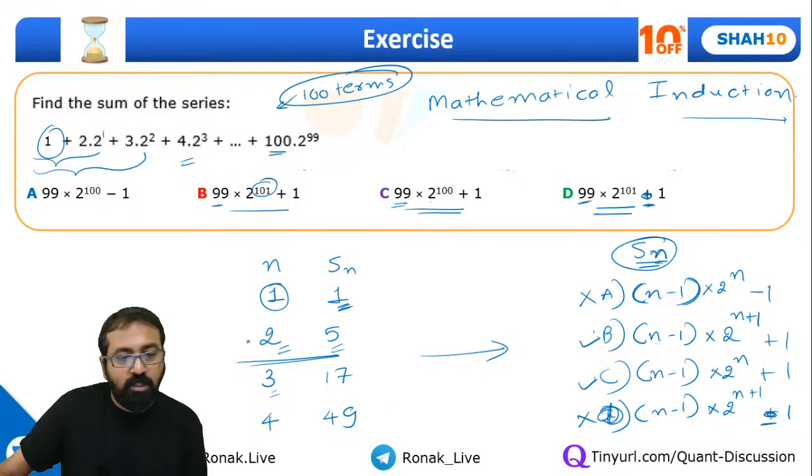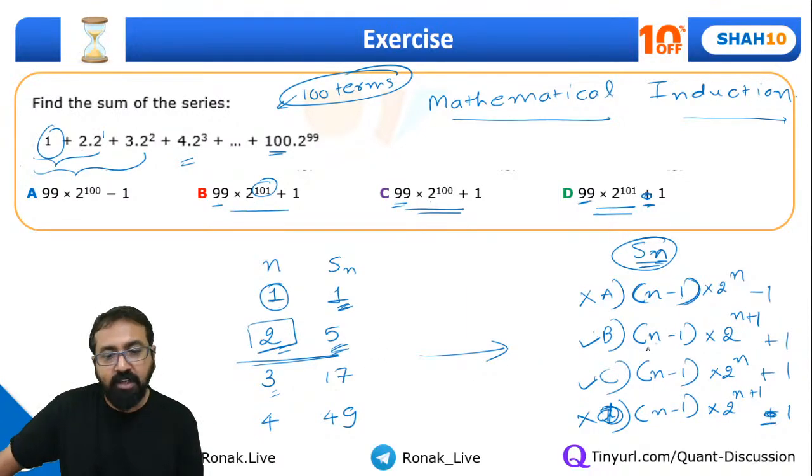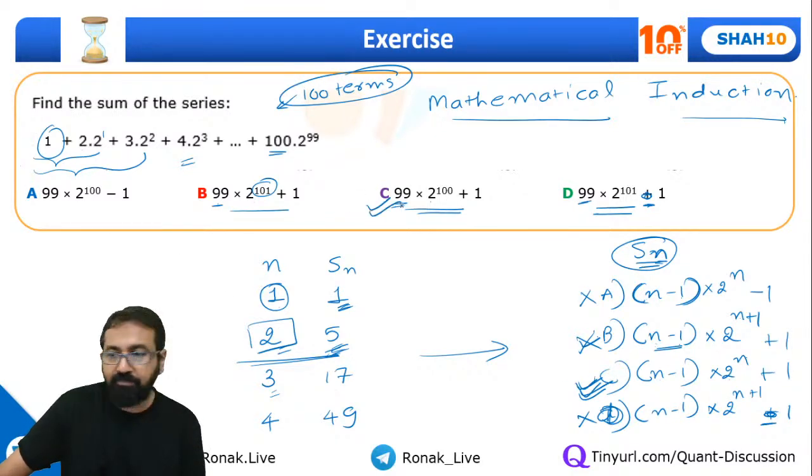Now let's try n equal to 2. When I take n equal to 2, I should get the sum of the series as 5. If I put 2 over here, 2 minus 1 is 1, into 2 raised to 2 plus 1, that is 2 raised to 3, so 1 into 8 plus 1, 9. This is more than that, so this option is not correct. Now put n equal to 2 in this expression: 2 minus 1 is 1, 2 raised to 2 is 4, plus 1, it's 5. Yes, we got this. Only one option is left, so it has to be option C.